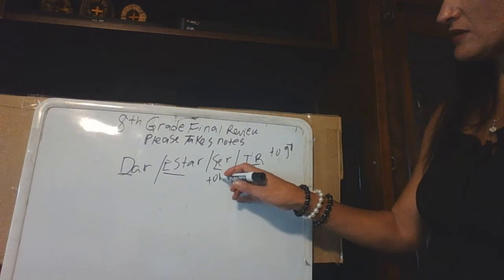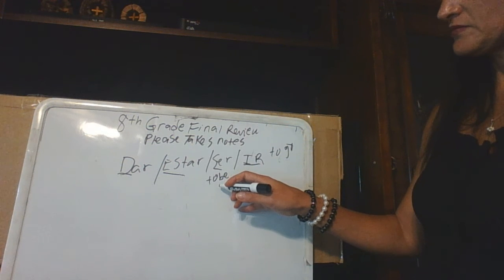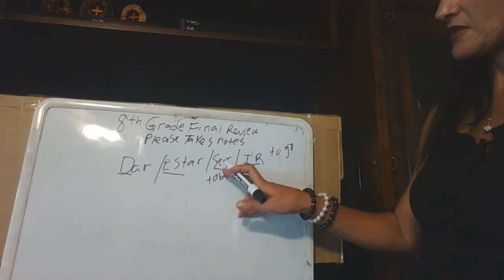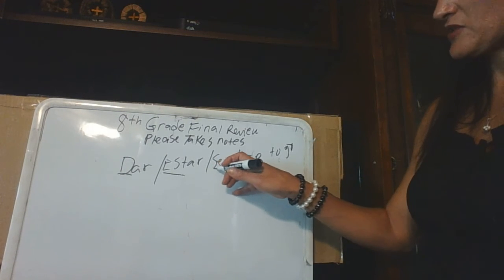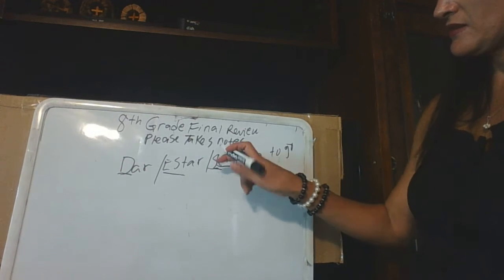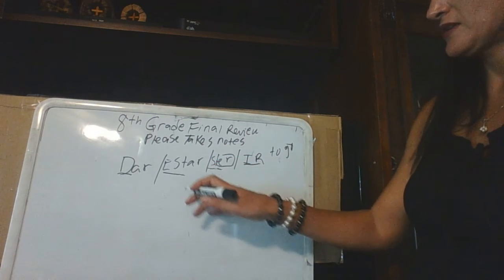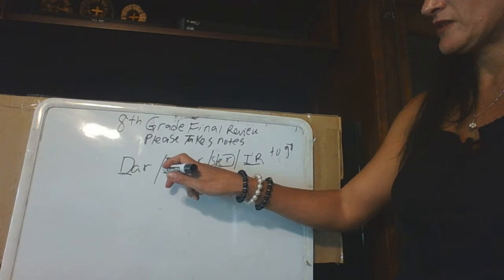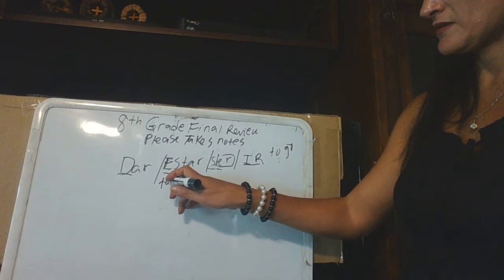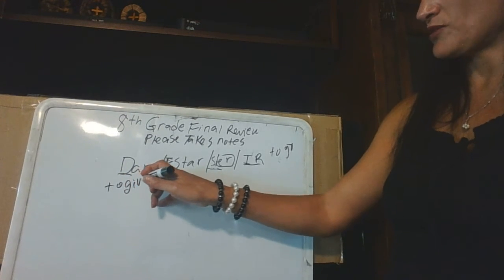This is ser. For presence, location, I'm sorry, for presence, let's see, it's going to be time, date, origin, and identification, okay? This is ser, but this is going to be estar, for feeling and location, and this is dar, to give, okay? So please know those.